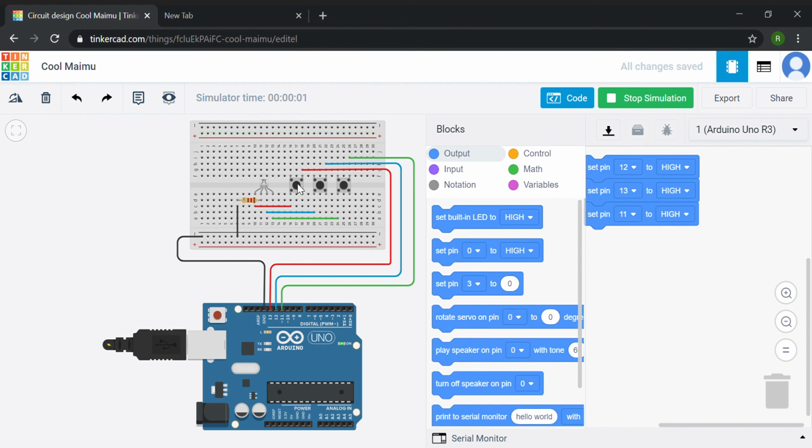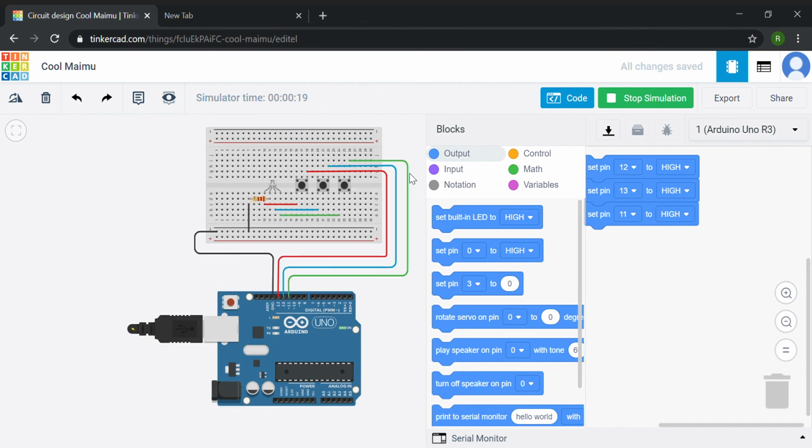I'm clicking on this red connection, which is high, so the red light is glowing, then the blue, and then the green. So this is a simple code.